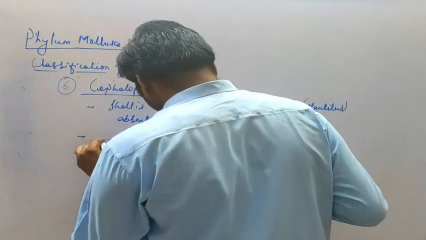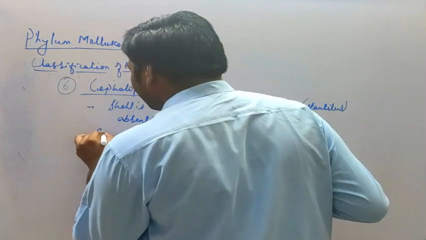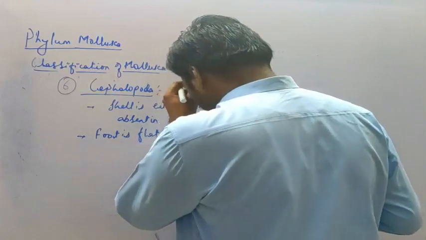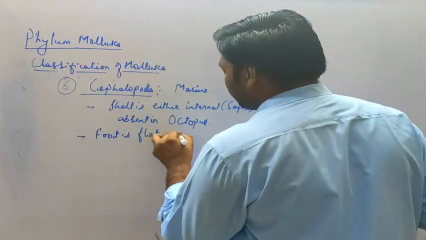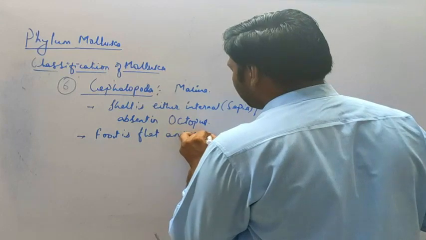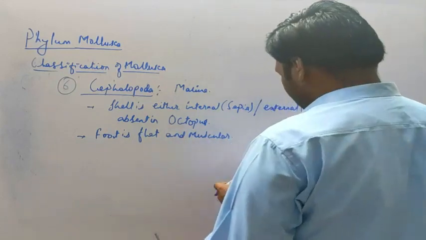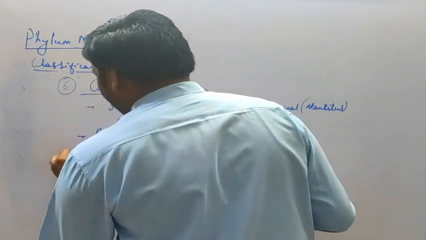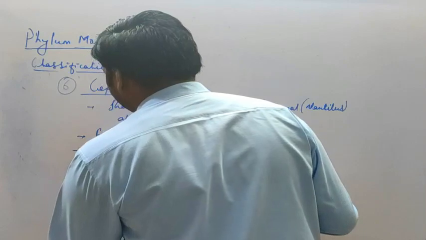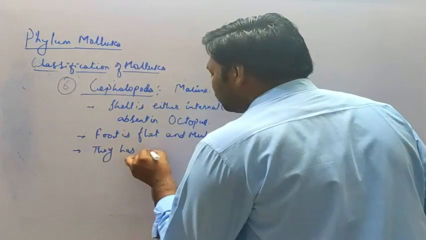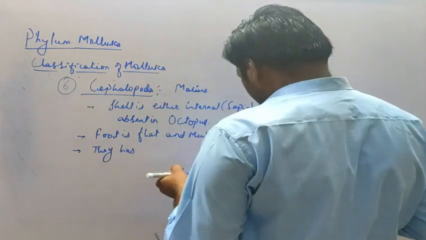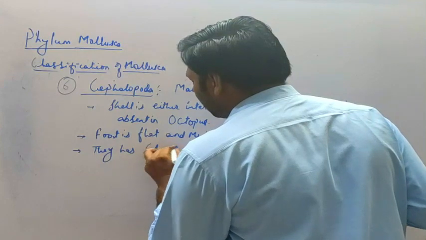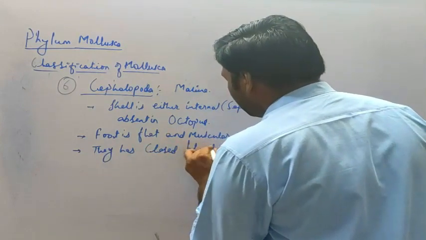The next, foot is flat and muscular. The next, they have closed circulation, or the closed blood circulation.